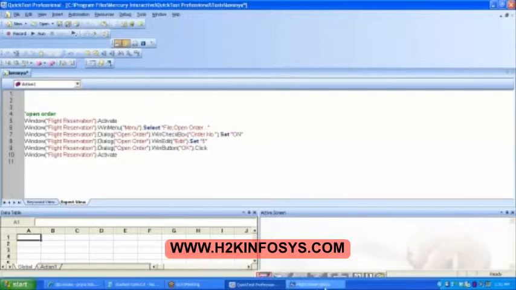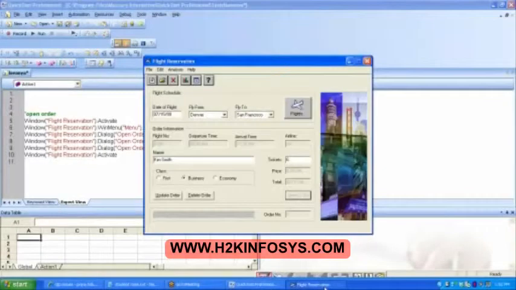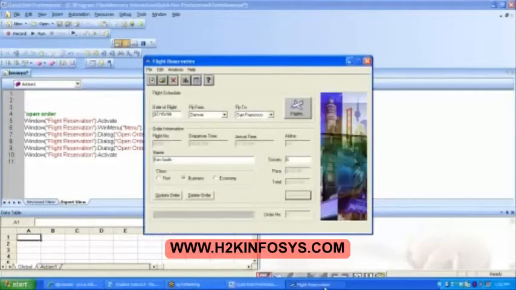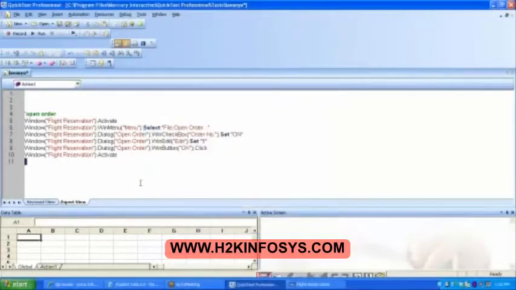Activate is nothing but, see, it is minimized. If I click on this, this itself is activate. What is activate? It will be minimized here. Click on this, it is getting activated. Okay. Fine. Now we will call the login.